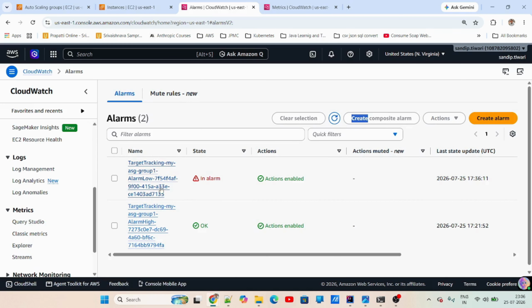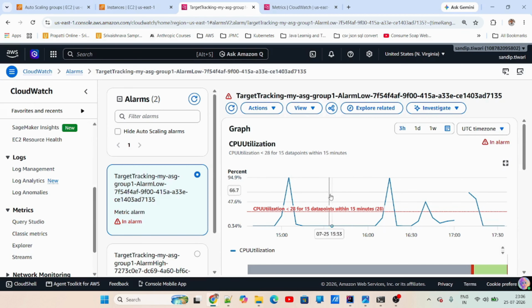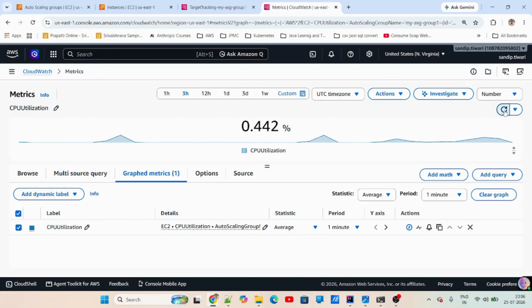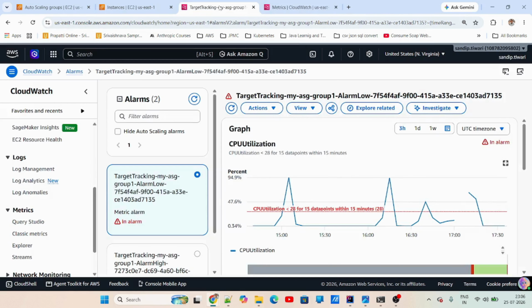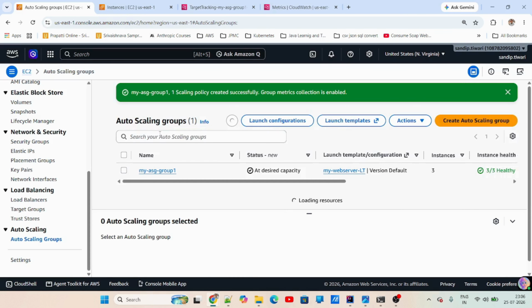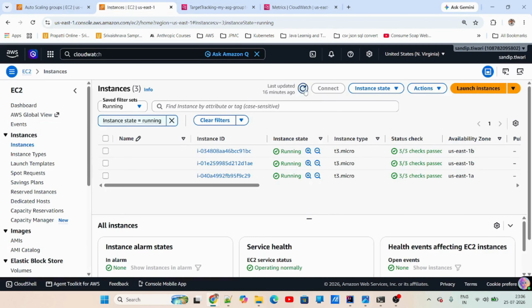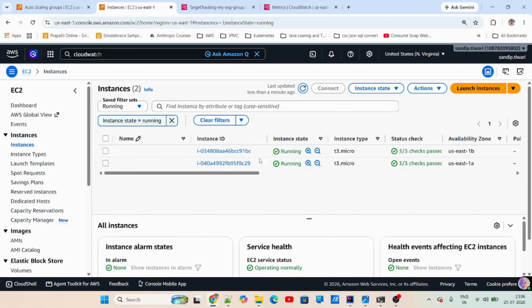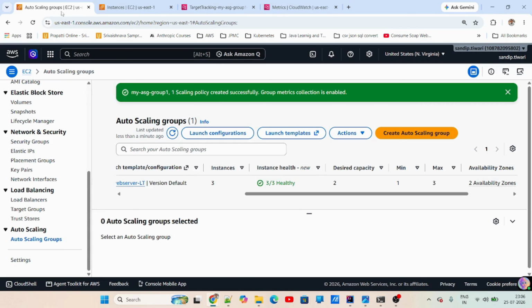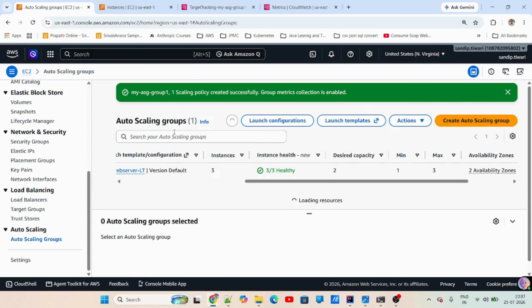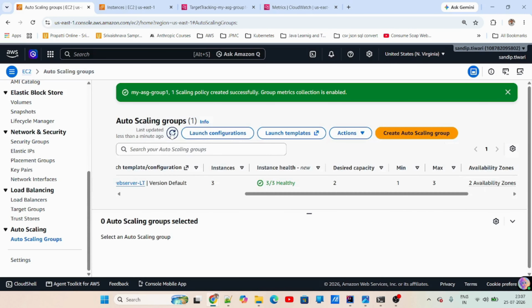As you can see, after 15 minutes, this alarm has triggered. So this is less than 28 CPU percentage. And if you look at the percentage, it is consistently under 28. Hence, this alarm got triggered. Now, what will happen basically? As you can see, the earlier capacity when the scale out had happened was 3. Now it has reduced to 2. You'll also see that the number of running instances is now 2. So it is scaling in now. There will be another scale in operation that will take place.